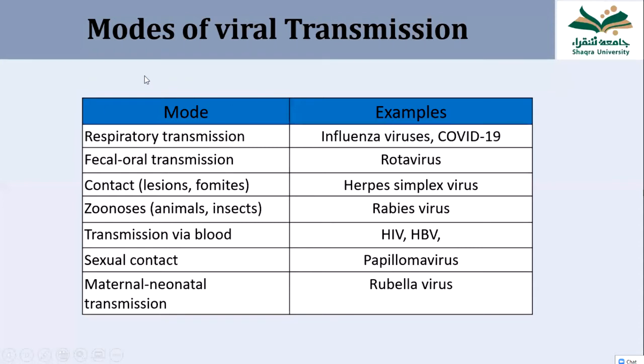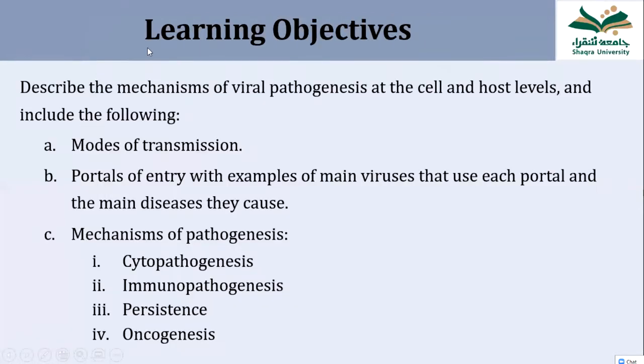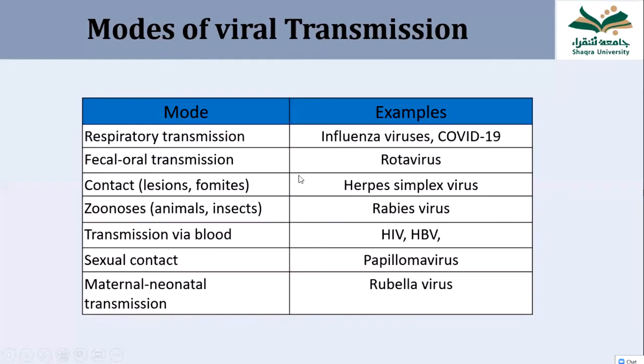So first, as we can see, modes of transmission. You must carefully look at this. The viruses can enter by many ways. Either they may enter through the respiratory pathway, or through the oral pathway by eating or drinking contaminated food, or by direct contact with the infected person or animal, or from zoonosis. Zoonosis means the infection coming from animals.